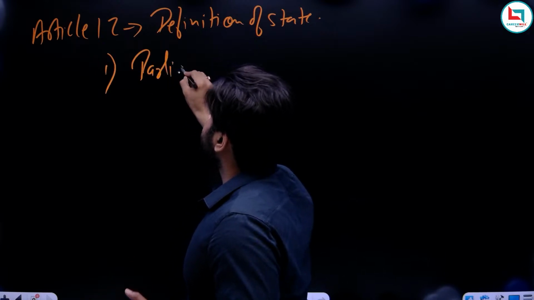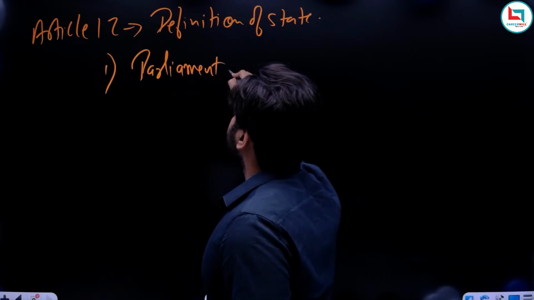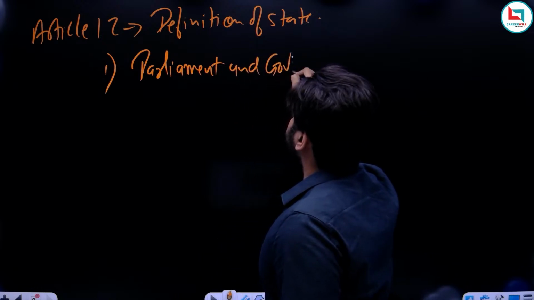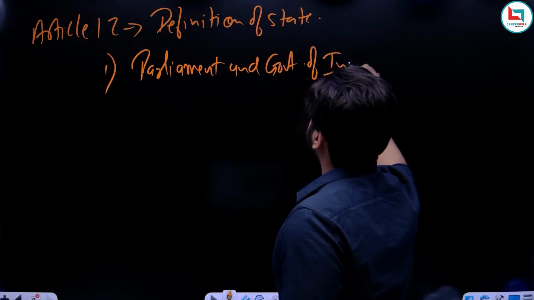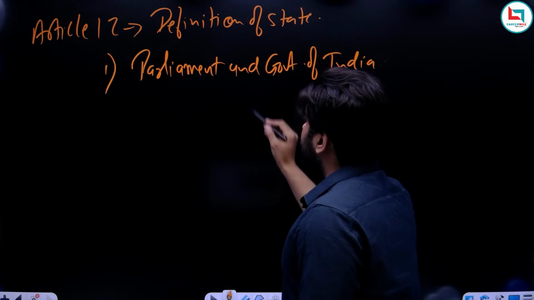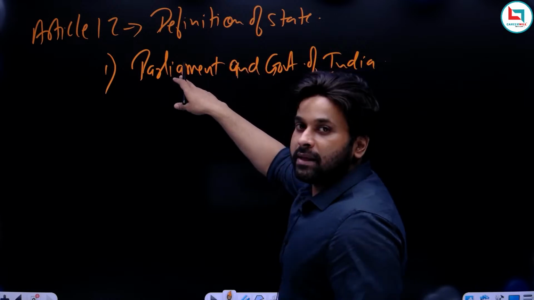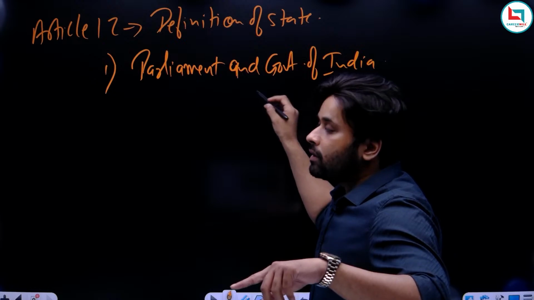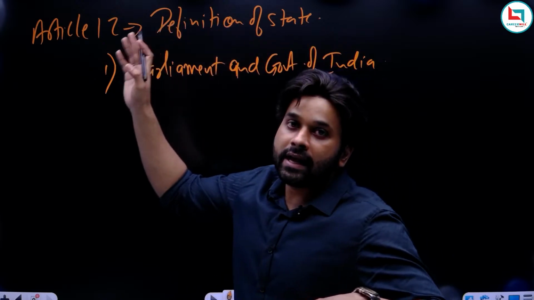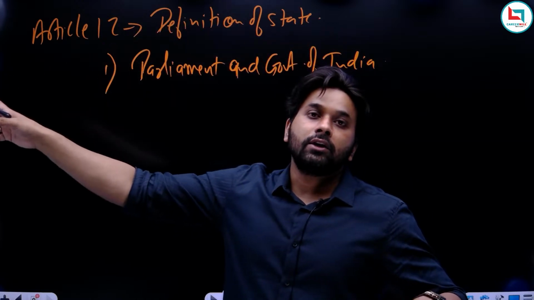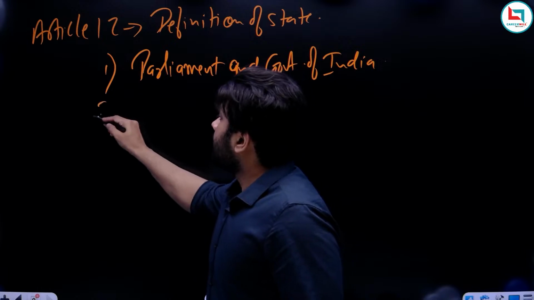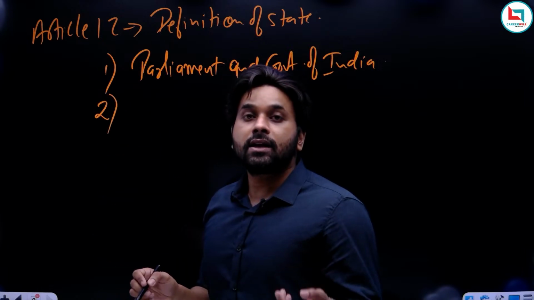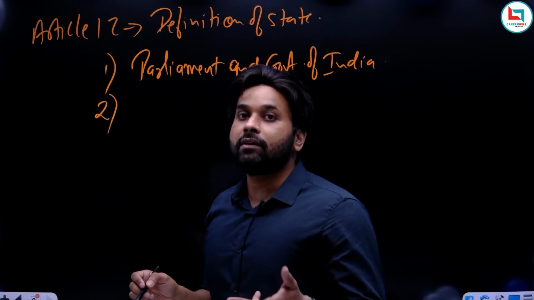Parliament and Government of India. And remember, Parliament means legislature, Government of India means executive. So the legislative and executive organs of the Union government. Second is the legislature and executive organ of the state government.